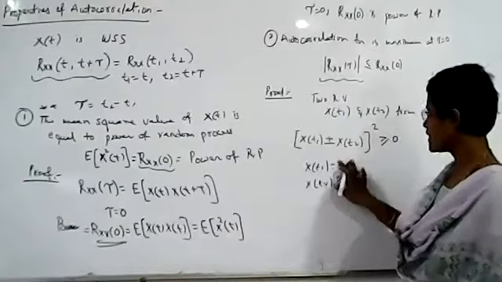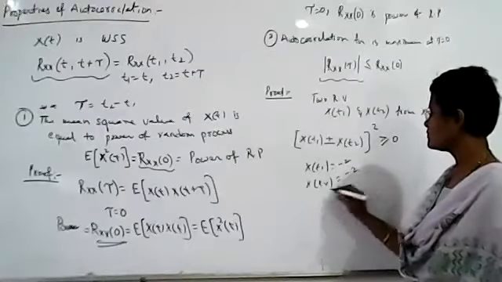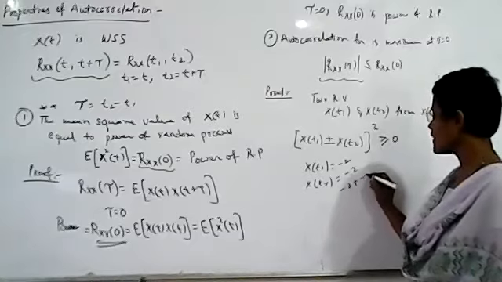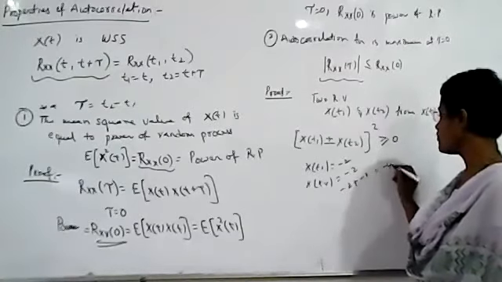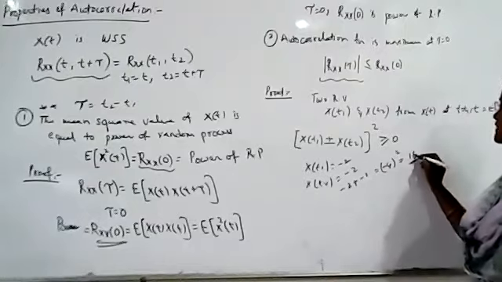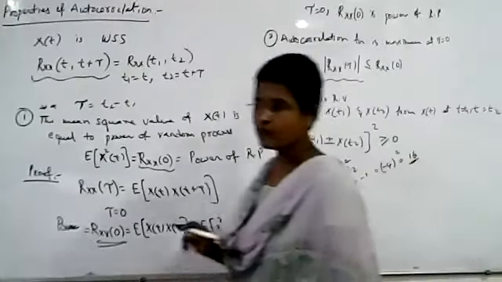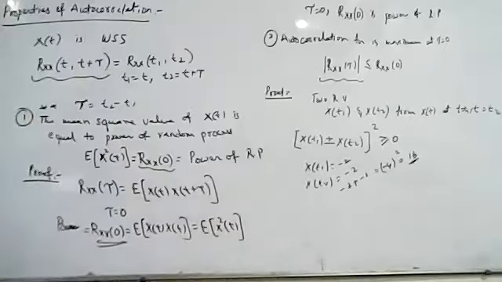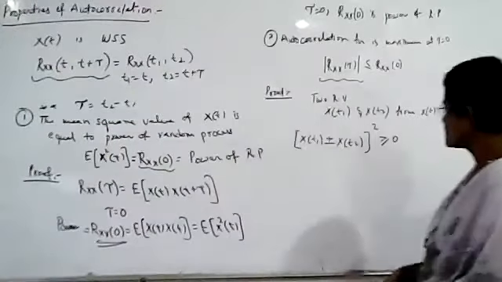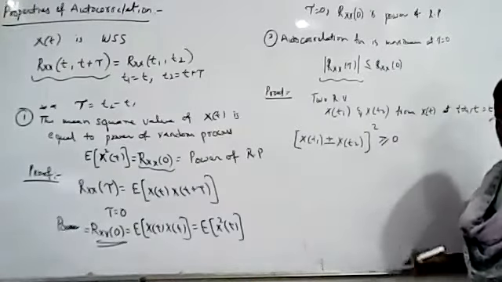For example, take X of t1 equal to minus 2 and X of t2 also equal to minus 2. Plus or minus, what is the value there? Minus 4, and the square of minus 4 will be positive. It is greater than 0. You take any two numbers, either positive or negative, and substitute them in this inequality, and it will be satisfied. This value will always be greater than or equal to 0.